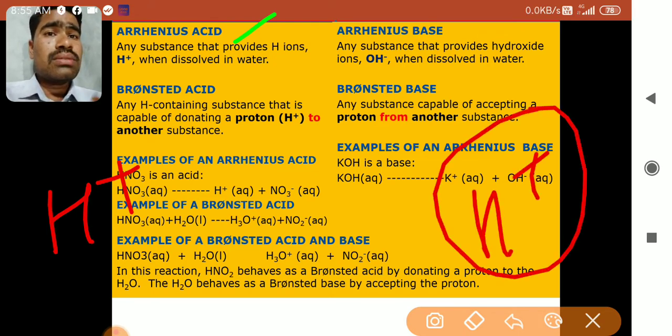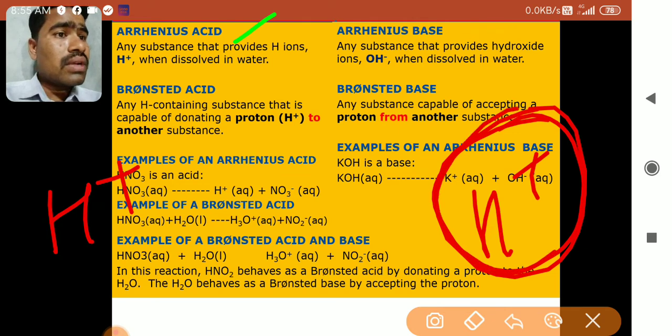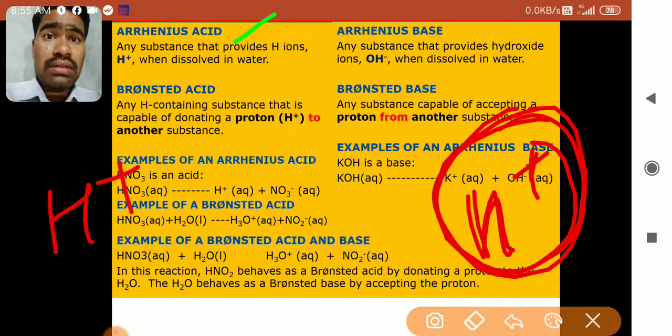Proton means H plus, which has a positive charge, and it has the same amount of charge and mass as one hydrogen has. So H plus is also called a proton. There is a similarity between the proton's mass and hydrogen's mass. Hydrogen's mass is 1, that's why we consider the proton's mass as 1. If you remember, we studied this in the 9th standard.